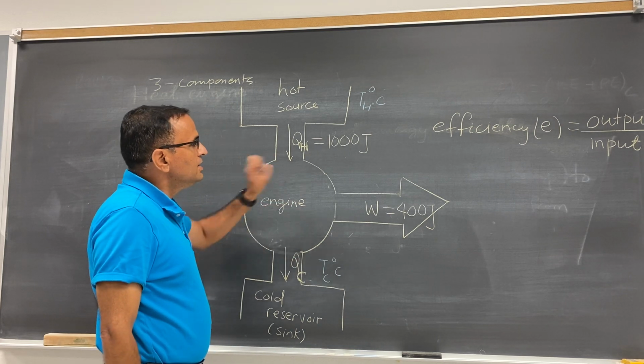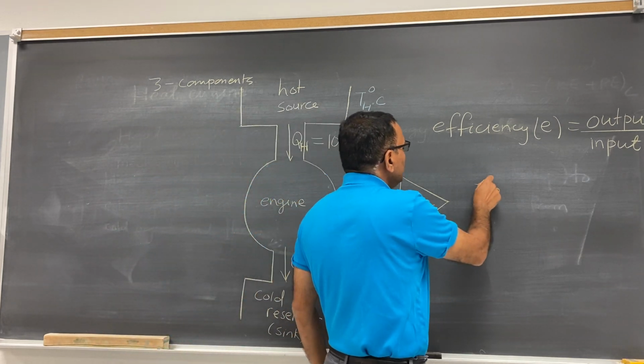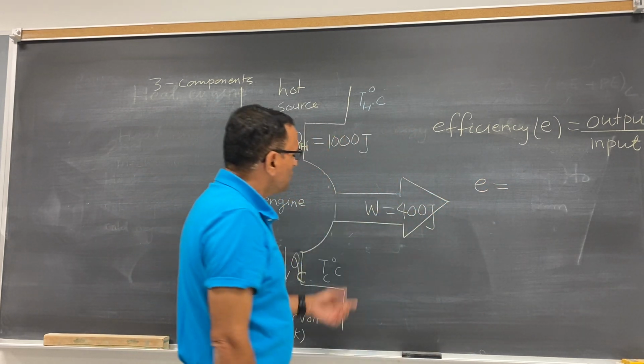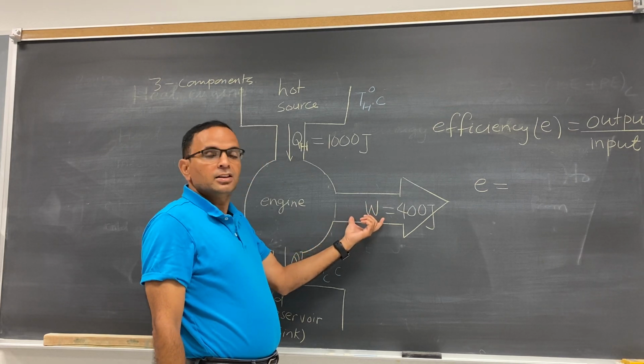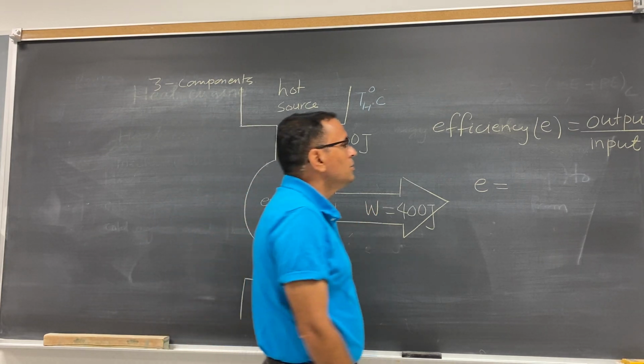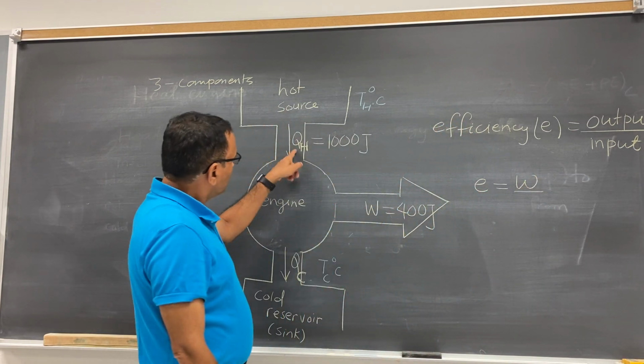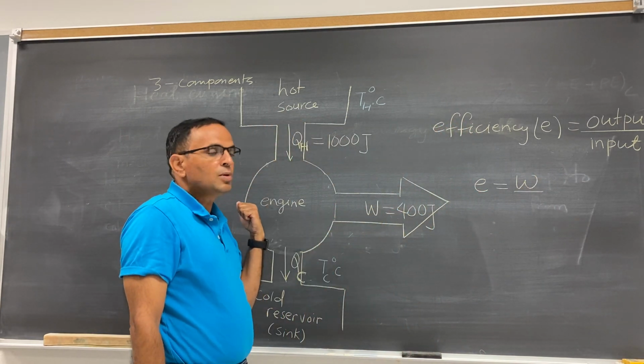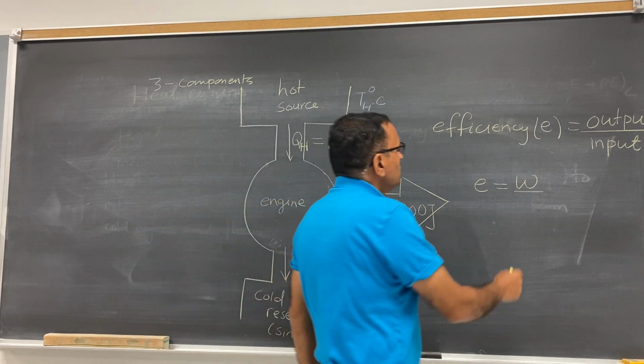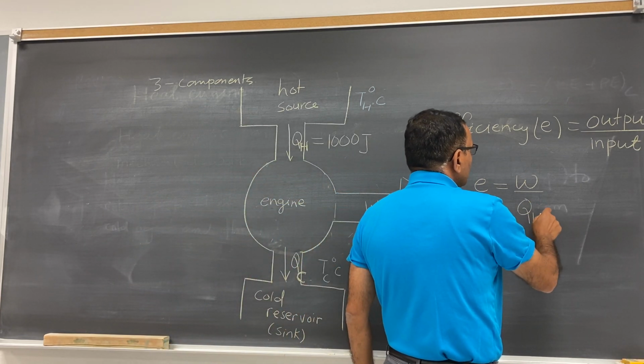Now look at this. In this case, your efficiency E, what is the output here? Output is W, work done. This is the useful work, and this is our output. W divided by input. What is the input? You absorb the energy, Q_H amount of energy. This is the input. So W divided by Q_H. So this is the efficiency.